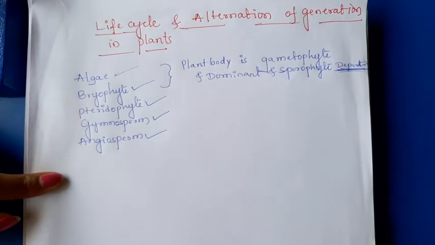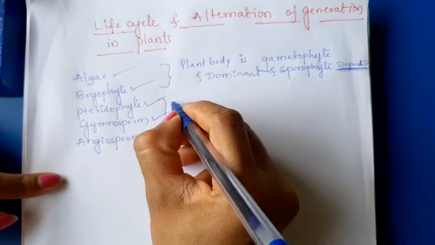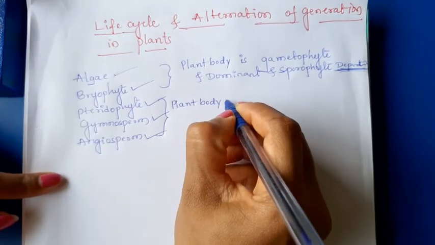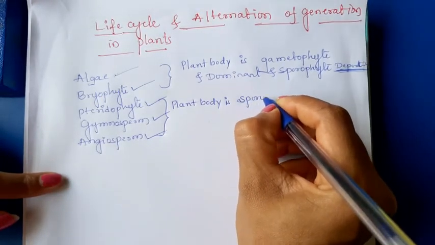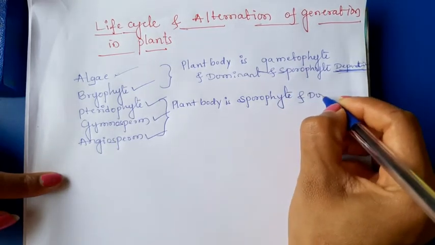In case of pteridophyte, gymnosperm and angiosperm, the plant body is sporophyte and dominant.